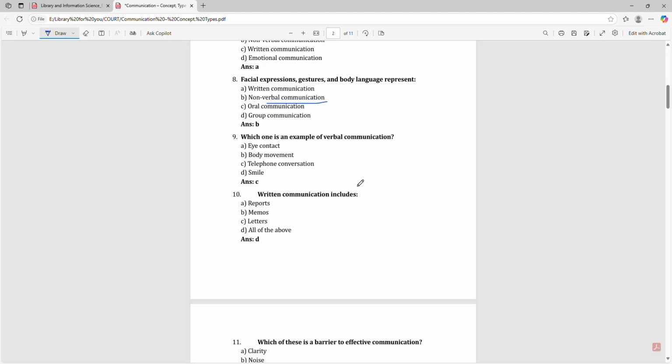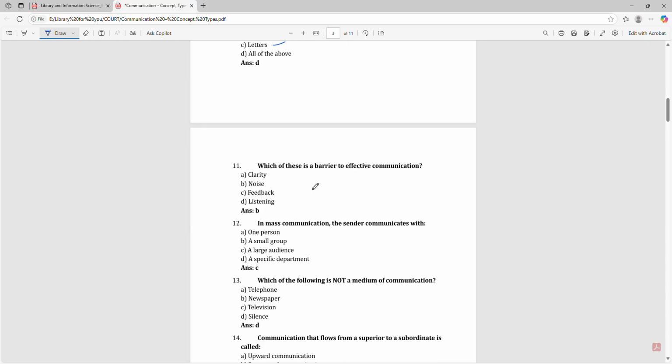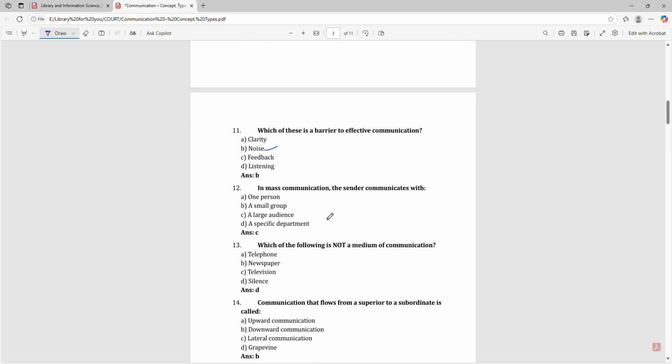Which one is an example of verbal communication? That is telephone conversation. Written communication includes all of the above, that is reports, memos, and letters. Which of these is a barrier to effective communication? That is noise. In mass communication, the sender communicates with a large audience.